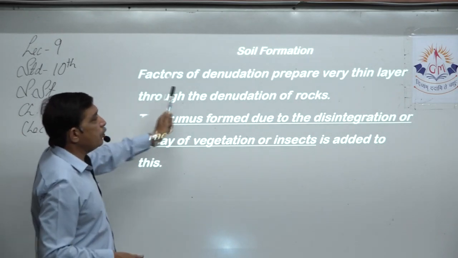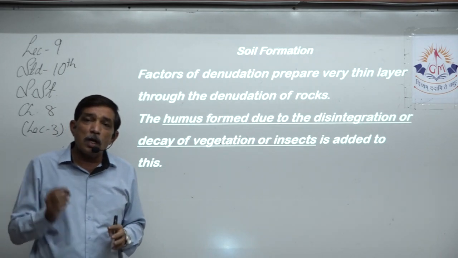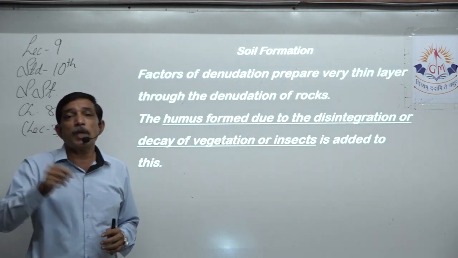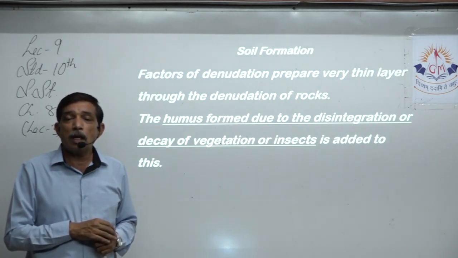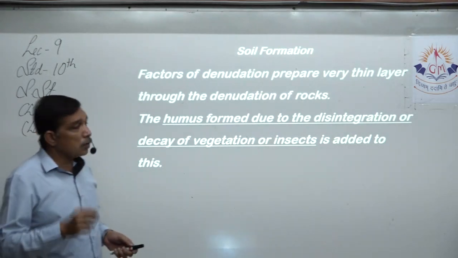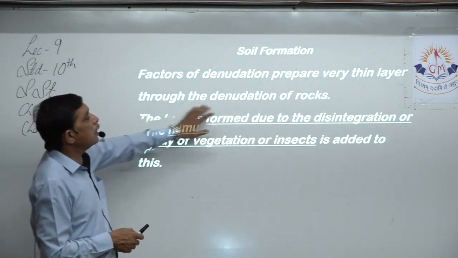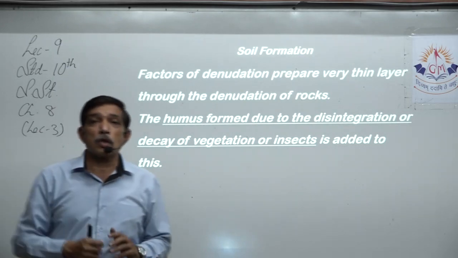Factors of denudation prepare very thin layers. Because of all this denudation, breaking up of the rock, small fragments of stones keep mixing with the ground, and after a long time we have those sediments, that very thin, very small layer, through the denudation of rocks. From rocks we have soil, right?